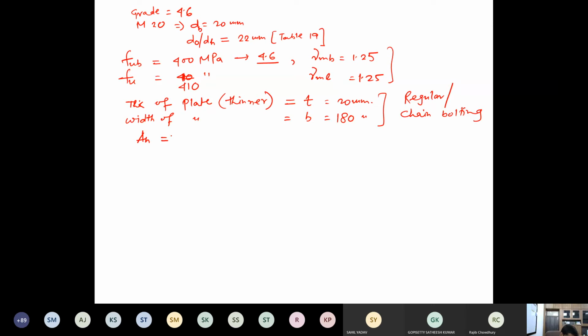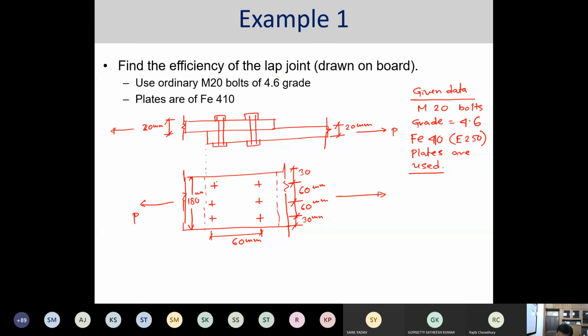What would the AN be? Before that, how many total bolts are there? Three. Which means the total number of bolts is 6. If you look into that, the total number of bolts on the plate is 6.